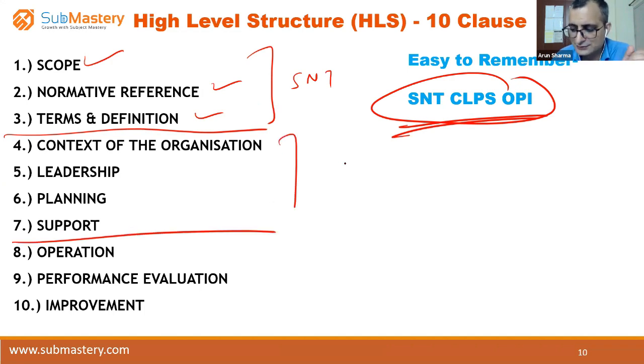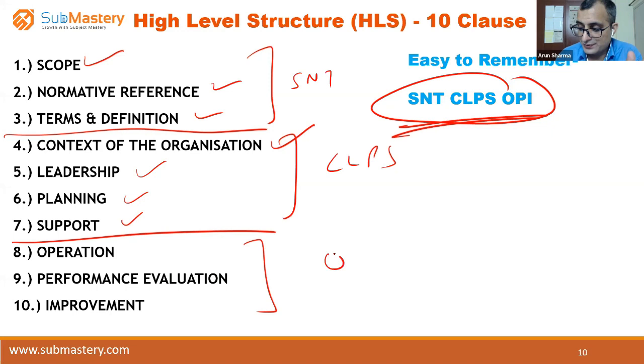Now what is CLIPS? C for context of the organization, L for leadership, there has to be leadership within the organization. P for planning, and S for support. CLIPS, right? Now OPI, what does OPI mean?